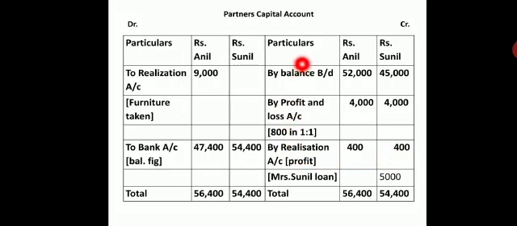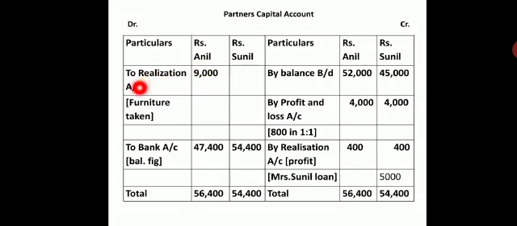So now I have taken all the amount from realization. Only two accounts have to be settled, that is asset taken over and liabilities taken over. So now again write by realization account, and below that write Mrs. Sunil's loan and take it in Sunil's capital, because Sunil is ready to pay back his wife's loan of 5,000. So when liabilities are taken by partner, show it on the credit side of partner's capital account, because it increases his liability.